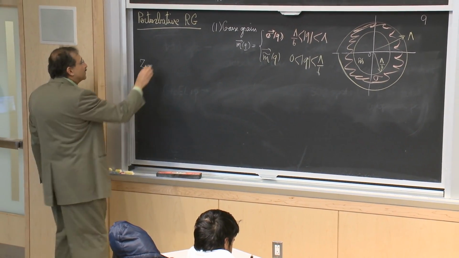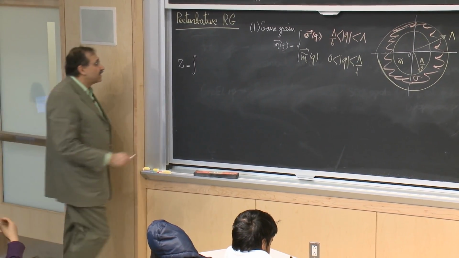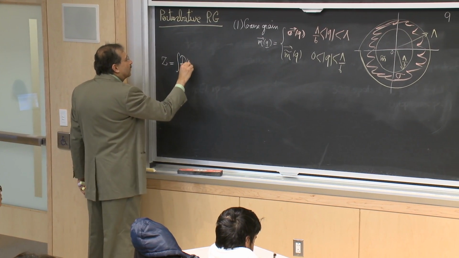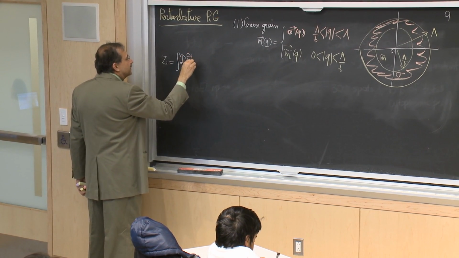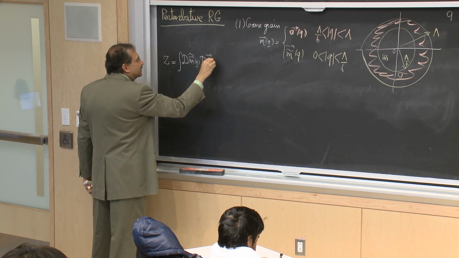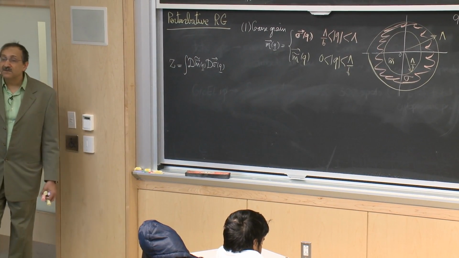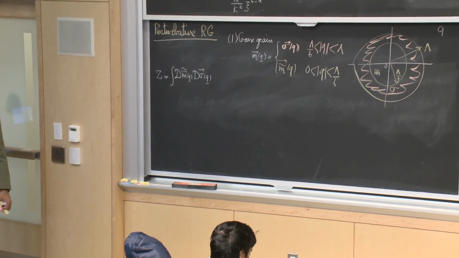So I can say that my original integration can be broken up into integration over this m tilde and the integration over sigma. So that's just rewriting that rightmost integral up there.